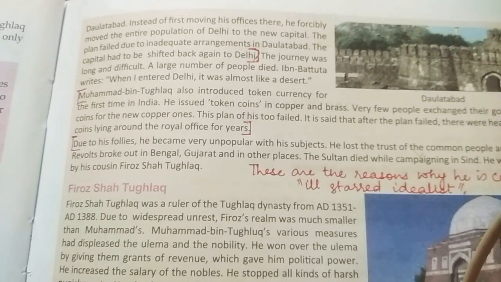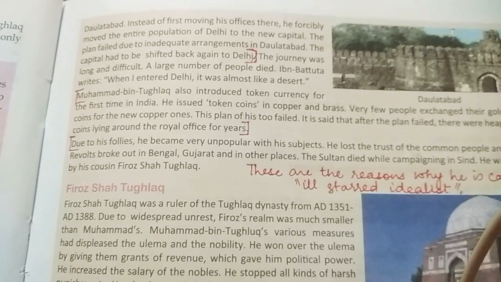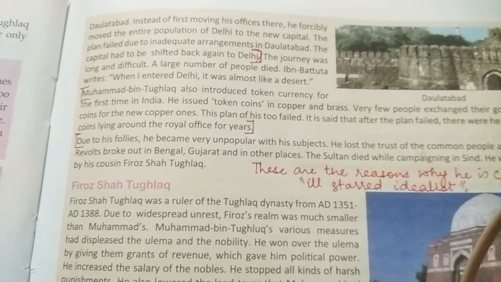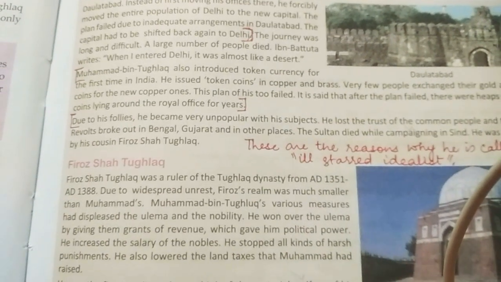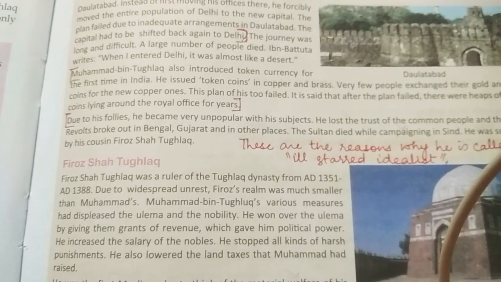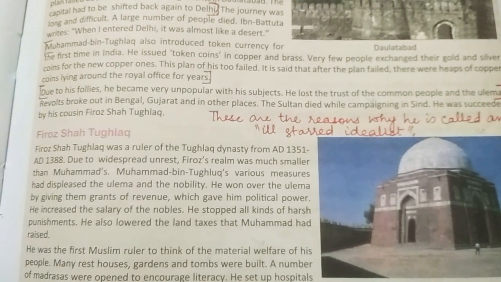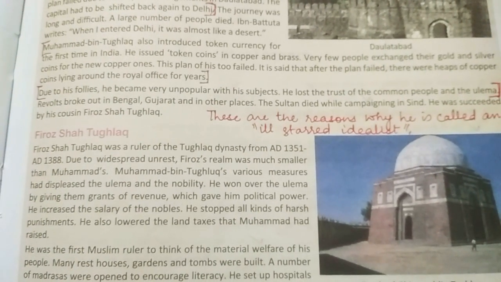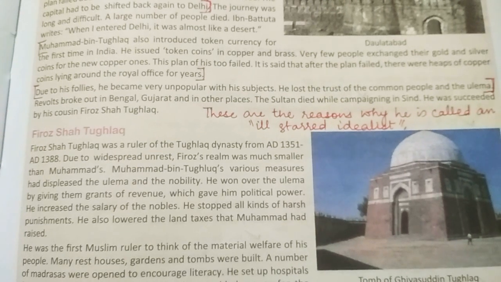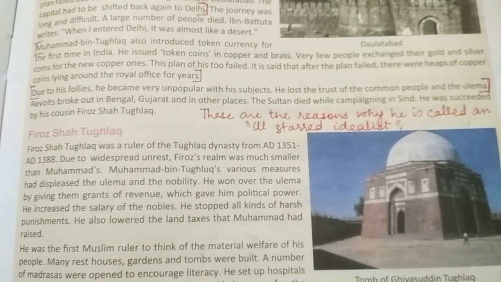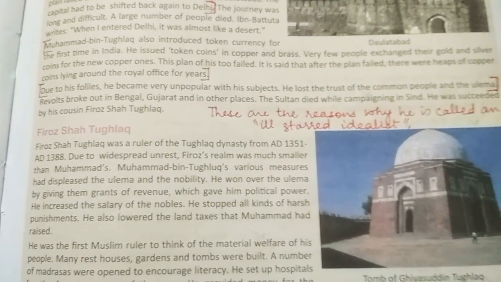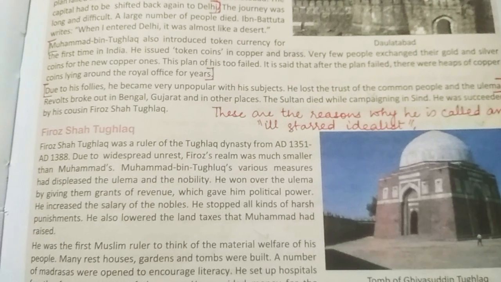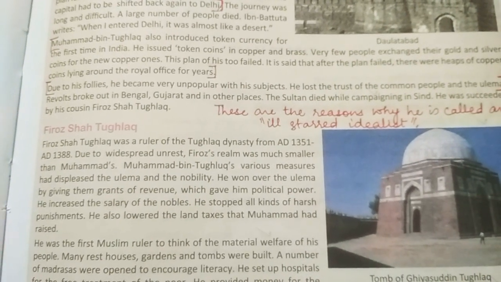Then leave 2-3 lines. Begin from a fresh line. Muhammad bin Tughlaq also introduced token currency for the first time in India. He issued token coins in copper and brass. Very few people exchanged their gold and silver coins for the new copper ones. This plan of his too failed. It is said that after the plan failed, there were heaps of copper coins lying around the royal office for years. Then change the paragraph.